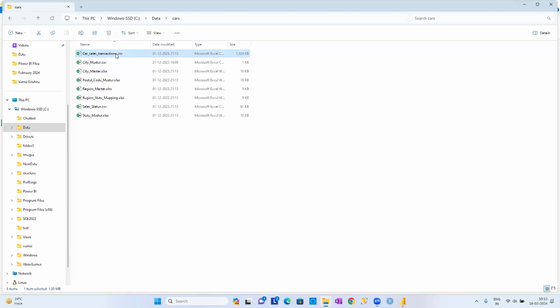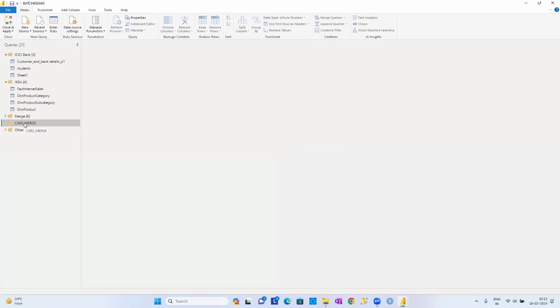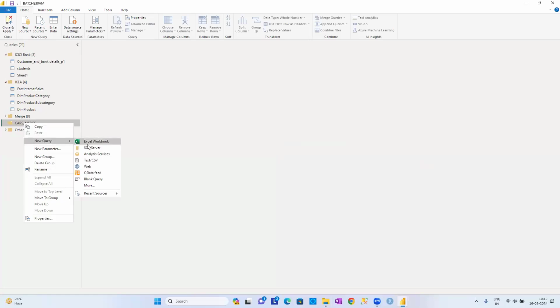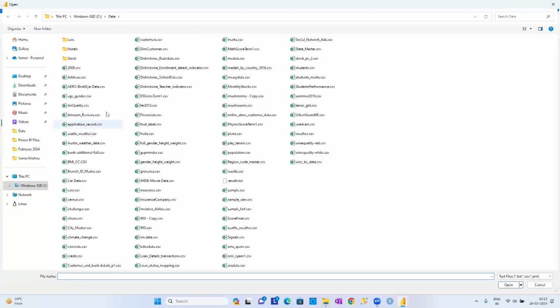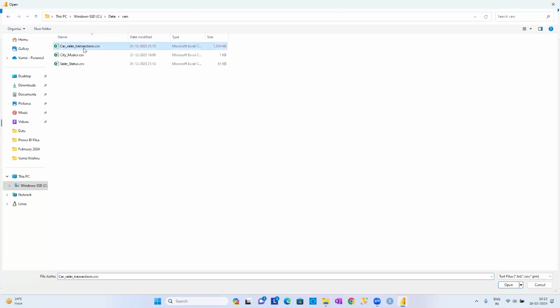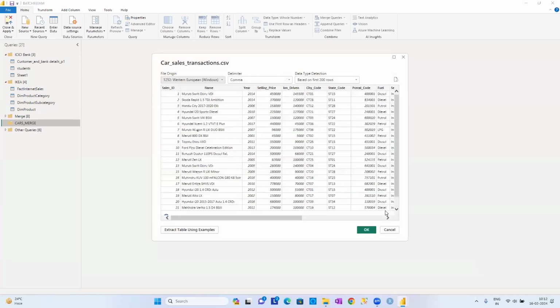I want to import this particular data, guys: cars underscore sales underscore transactions. I already shared the data set with you. You can download the data set, guys. New query, from where we have to get it? It is from text or a CSV file. Cars data set, cars underscore sales underscore transactions. See the data, guys. I will download one by one.